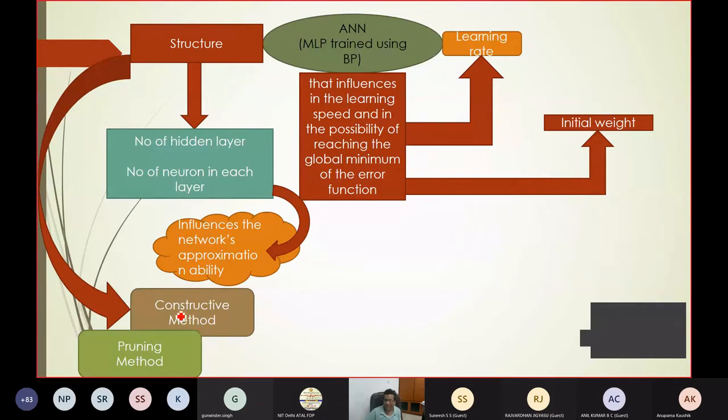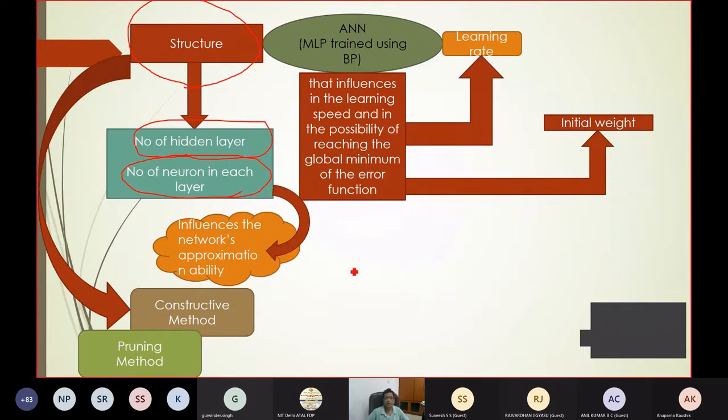Number one, the first thing, which I have already mentioned to you, if we look into the structure of the neural network, regarding the structure you know the number of input layer and the number of input node and number of output node. But you are unknown about the number of hidden layers, and you are unknown about the number of neurons in each layer. What will you take so that the structure is a good structure? Now you can apply here your search technique, which you have already studied. One is deterministic search, another is the stochastic search.